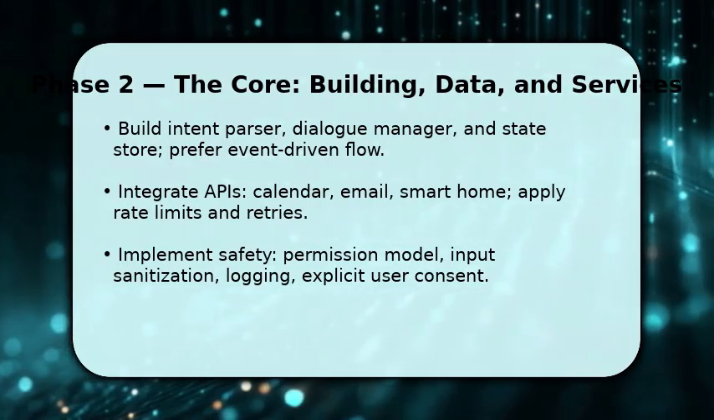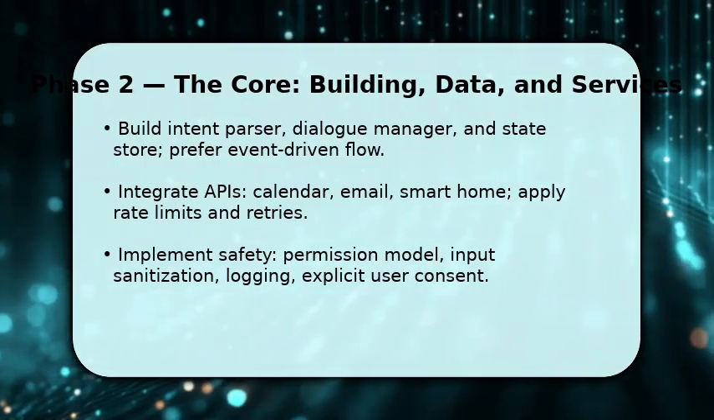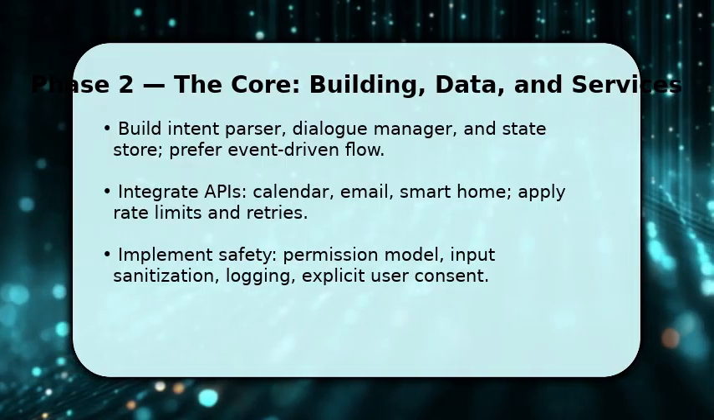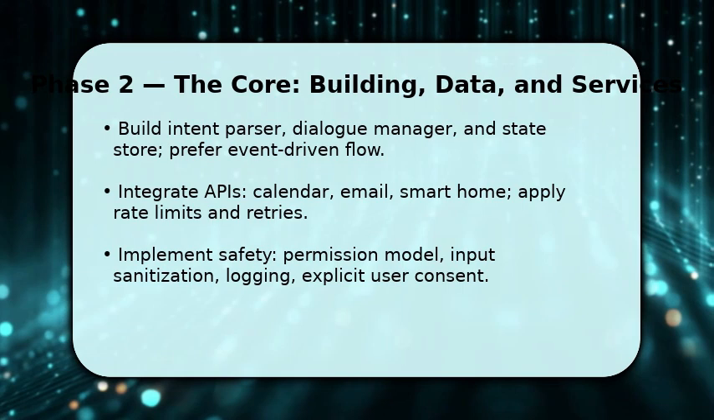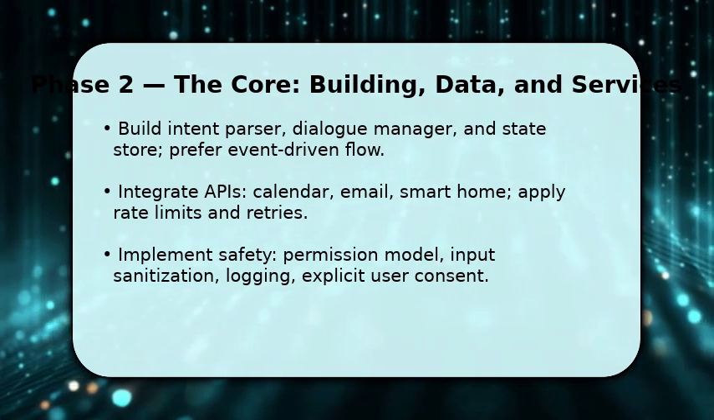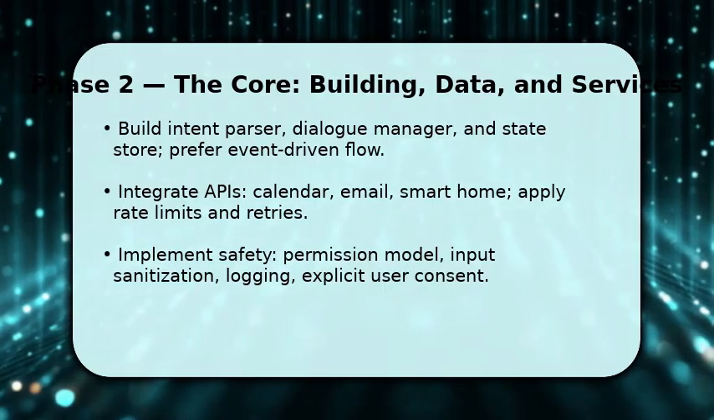Connect external APIs like calendar and email through well-defined adapters, and make sure to add rate limits and exponential backoff. Implement safety and permissions up front. Explain why logging, input sanitization, and explicit consent prevent escalation. Once integrated, run scripted scenarios.